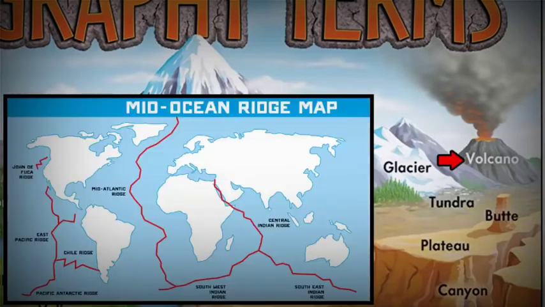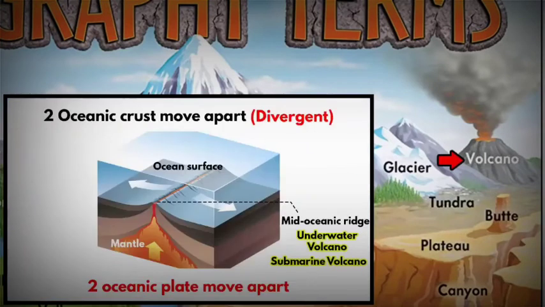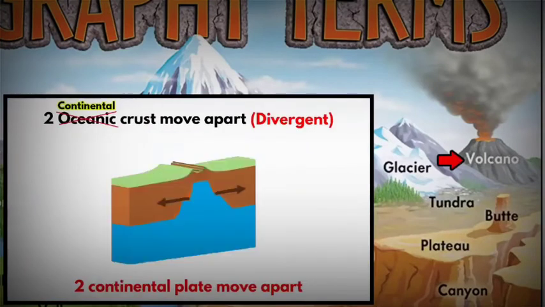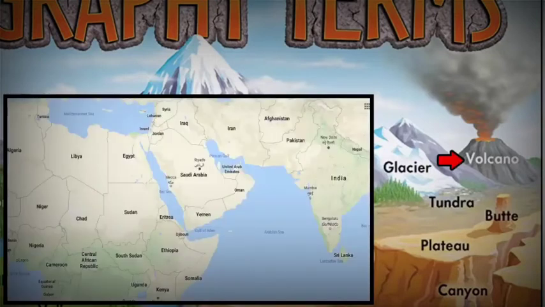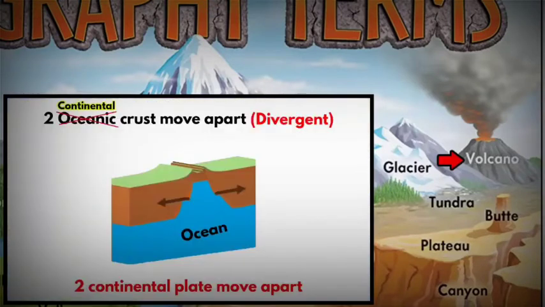The most famous example is the mid-oceanic ridge of the Atlantic Ocean, which divides the Eurasian plate and the North American plate. Divergence happens in two continental plates too. That's how a new ocean forms. Volcanoes are not formed, oceans are formed. The exact reasons as to why it happens, where it happens and how it happens are still being studied. The best example on Earth today is the narrow Red Sea, where the Arabian plate has pulled away from the African plate. It is a perfect example of what happens when two continental plates move apart from each other.